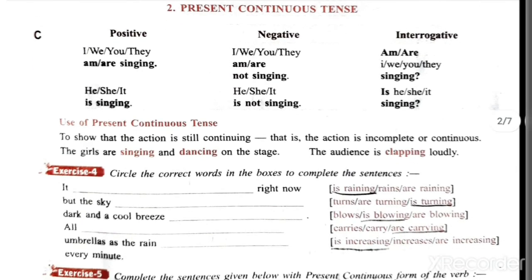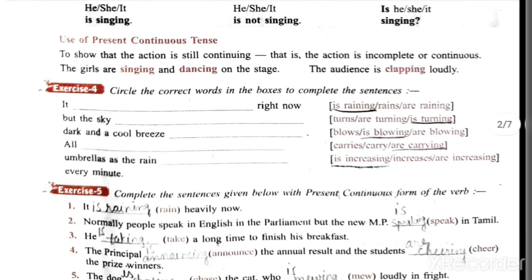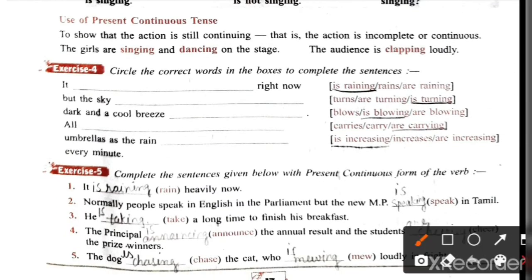Then exercise number 4, circle the correct word in the boxes to complete the sentences. It dash right now. It is raining right now. Right now rain is happening. Okay, it is raining.